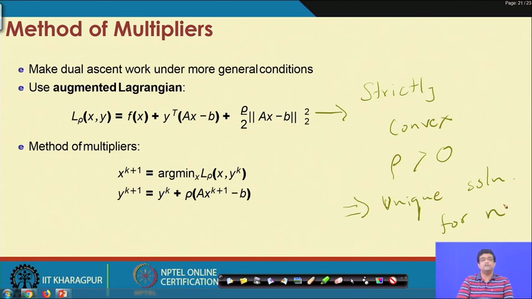So, if you try to minimize the augmented Lagrangian, the solution is always unique. Method of multipliers does not suffer from the problem of multiple solutions.